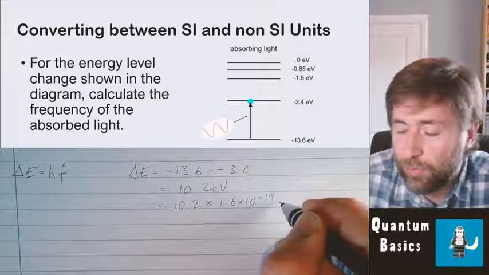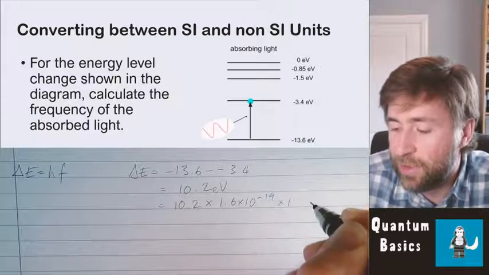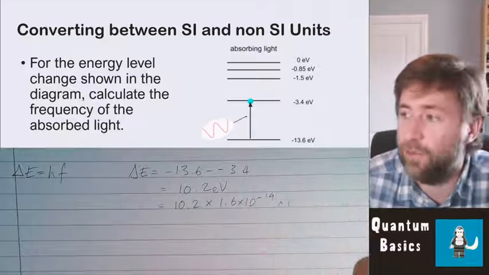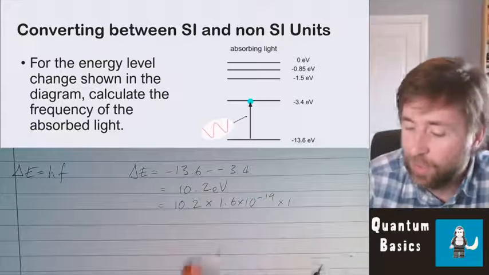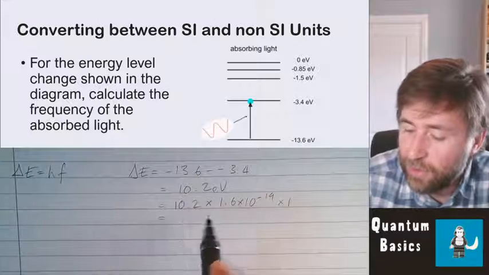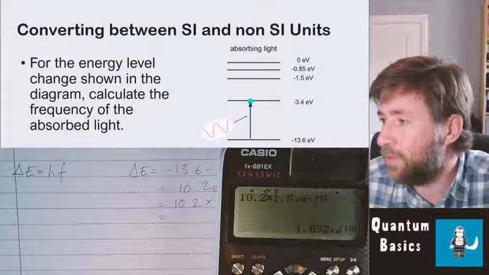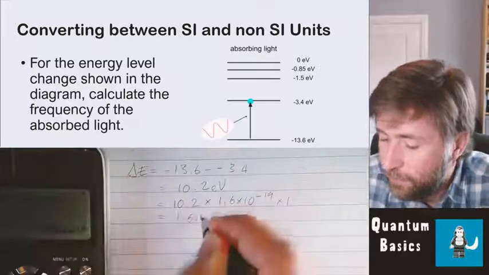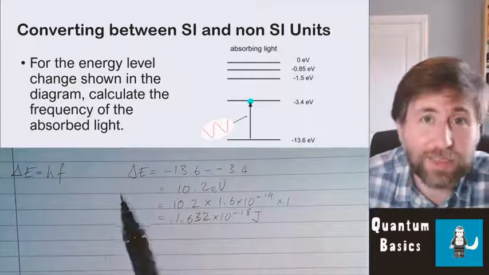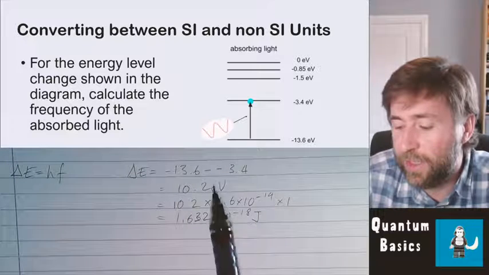Multiplied by 1 volt. Now, I'm going to do that just for the sake of argument in this case, but I won't do it again in the next example because we don't need to multiply by 1. But that will give me a value of energy in joules. 1.632 times 10 to the minus 18. That makes sense because it's roughly 10 times the value of 1 electron volt in joules.